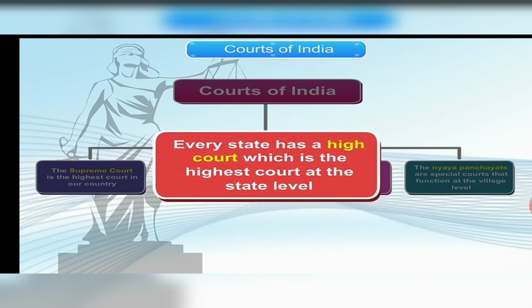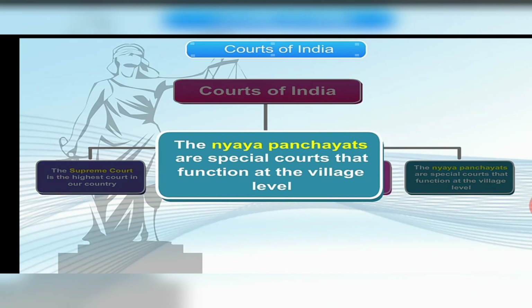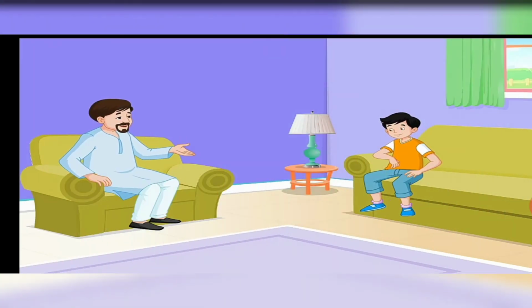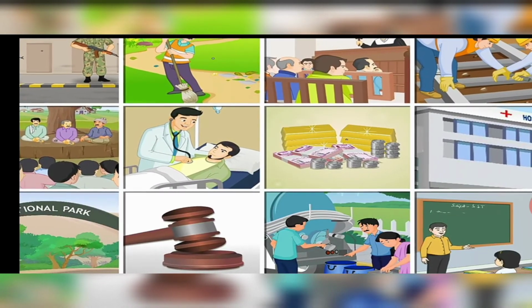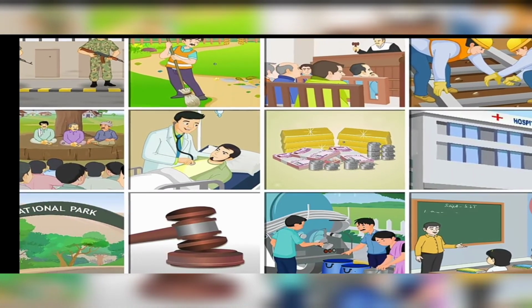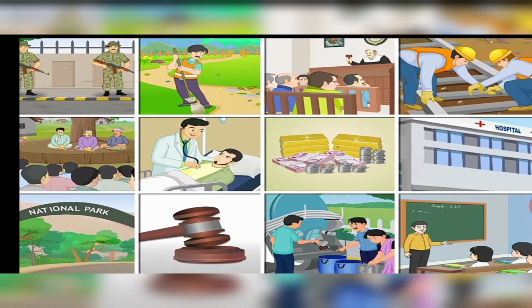Every state has a high court. It is the highest court at the state level. The district courts are present in towns and cities. The Nyaya Panchayats are special courts that function at the village level. Vijay was happy to learn about the role of the government and various courts. The central, state, and local self-government looks after the needs and welfare of the people.